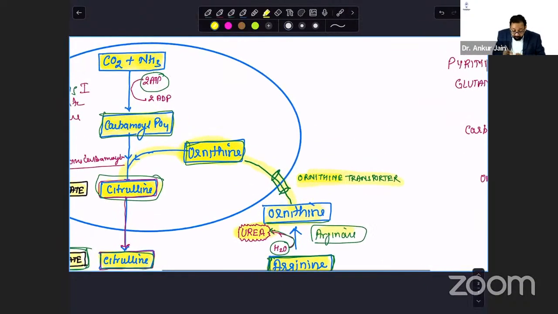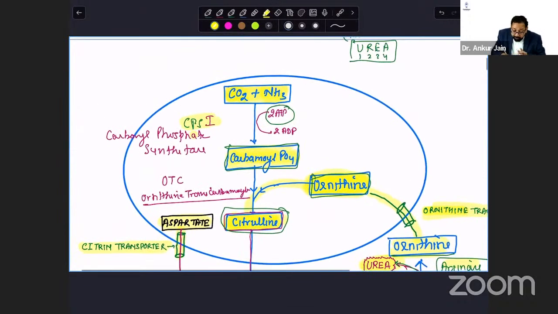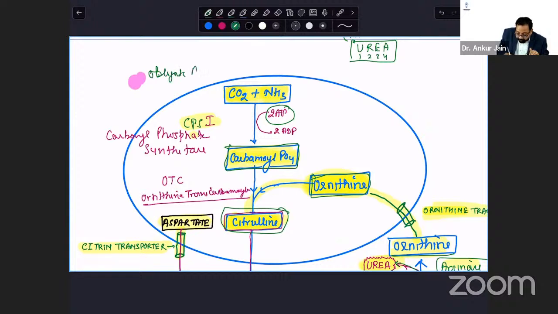Now, this was CPS1, which is present in mitochondria, and a very important allosteric activator, obligate, write down, obligate allosteric activator is N-acetyl glutamate, NAG.